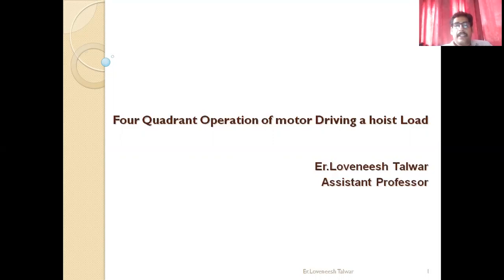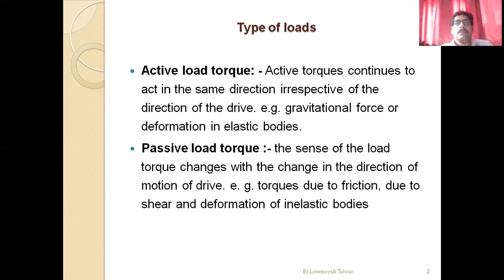Now, before discussing the fourth quadrant operation of a motor driving the load, we are discussing the types of load. As we know, in case of an industrial drive, two types of load occur: active load and passive load. The torques associated with these are called active load torque and passive load torque. Now we are discussing what we mean by active load torque and passive load torque.